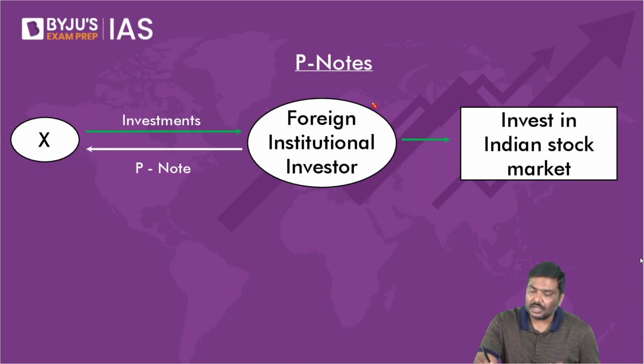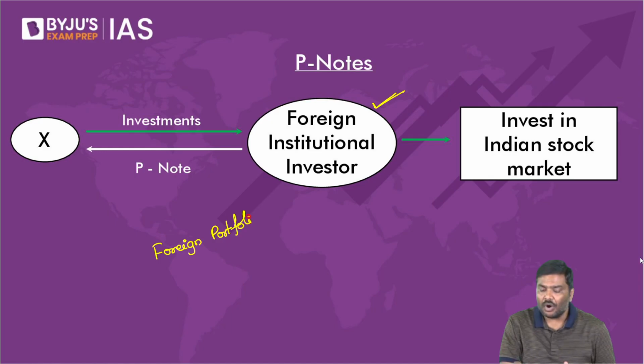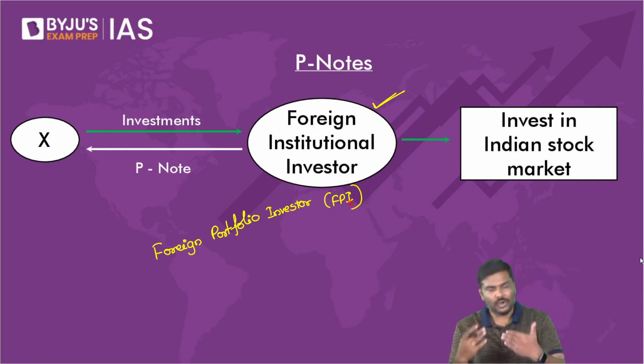You will come across a term called foreign institutional investor. Let me start with that idea. Now, there is also a term called foreign portfolio investors. In short, you will come across the term FPI, foreign portfolio investor.